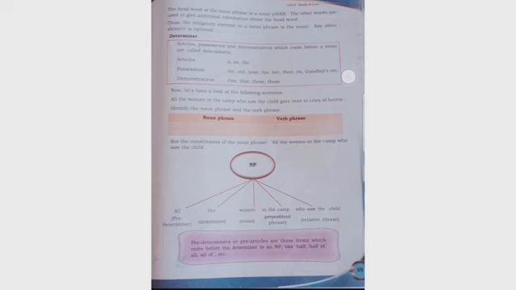Now let us have a look at the following sentence. All the women in the camp who saw the child gave vent to cries of horror. Identify the noun phrase and the verb phrase. All the women in the camp who saw the child is the noun phrase, gave vent to cries of horror is the verb phrase. See the constituents of the noun phrase. All, predeterminer; the, determiner; women, noun; in the camp, prepositional phrase; who saw the child, relative clause.